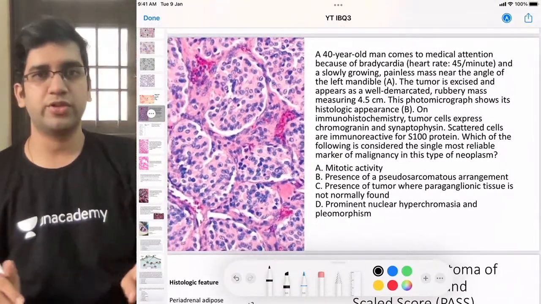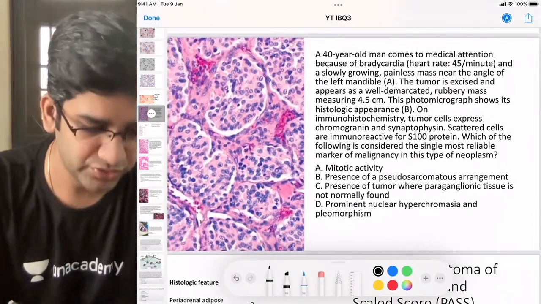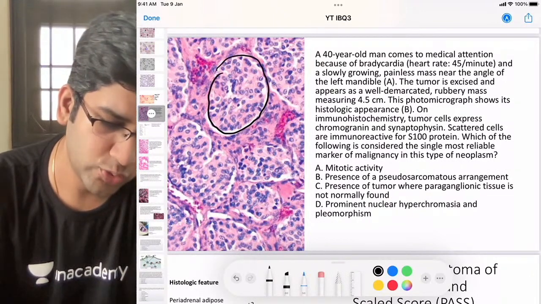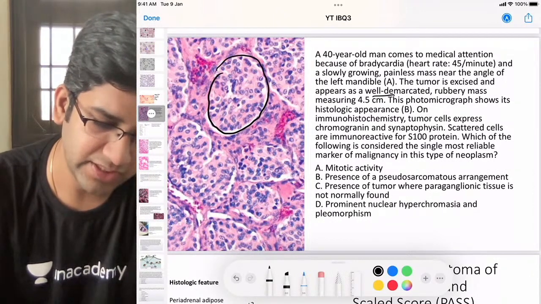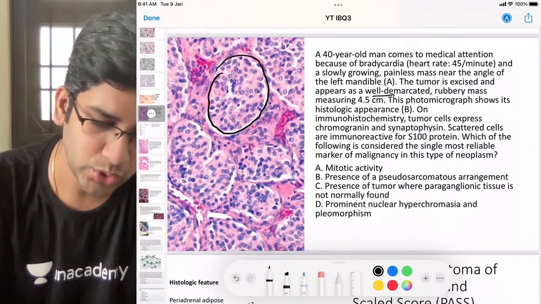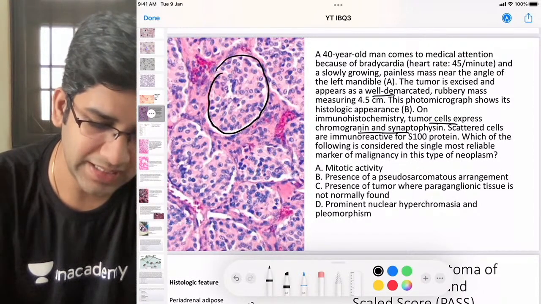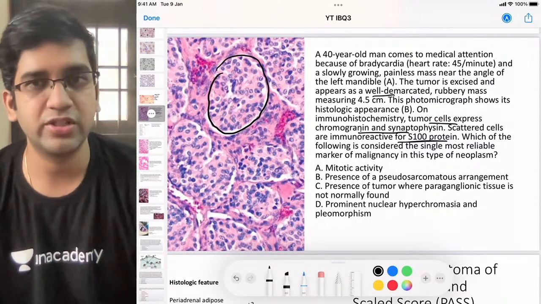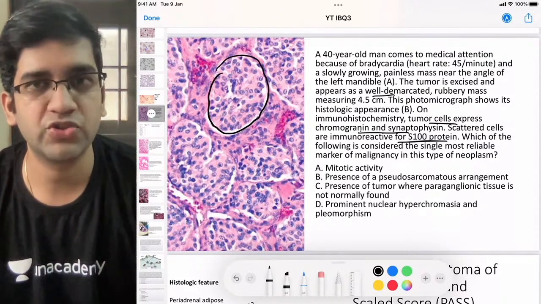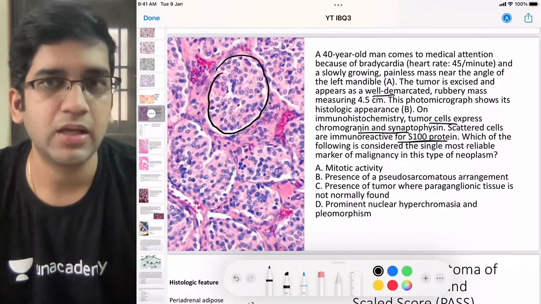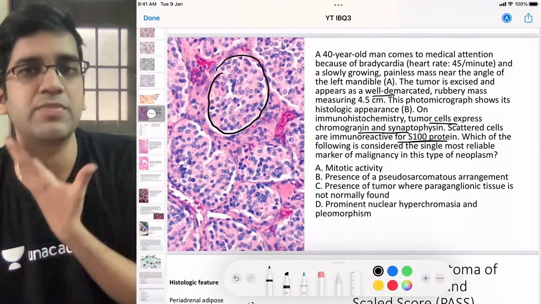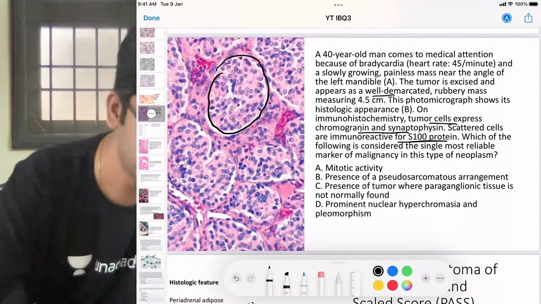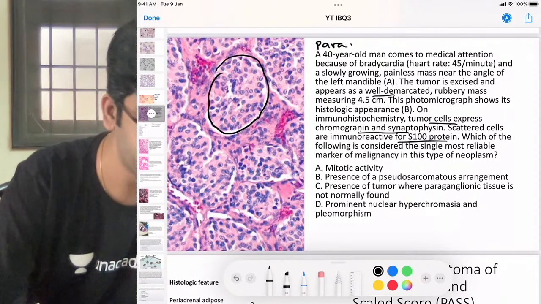Okay, so what is your diagnosis here? The diagnosis here, I have a nesting pattern as my first clue, and the tumor is excised, well demarcated, everything is fine. IHC shows synaptophysin, chromogranin, and scattered cells are S100 positive. Those are my sustentacular cells, right? My diagnosis here is pheochromocytoma paraganglioma, right? It's bradycardia and everything, so must be a paraganglioma, must be a carotid body mass, carotid body lesion, right? So here my diagnosis is paraganglioma.